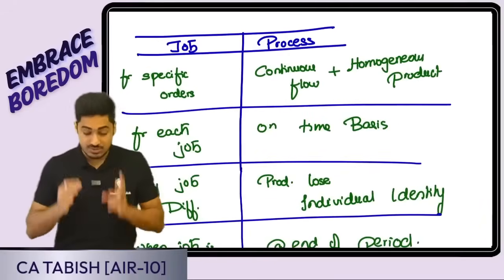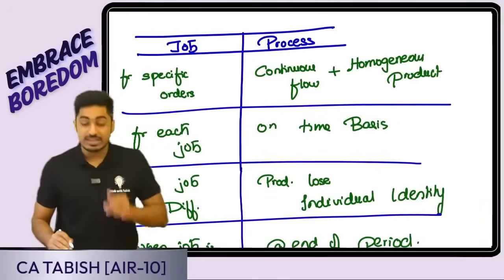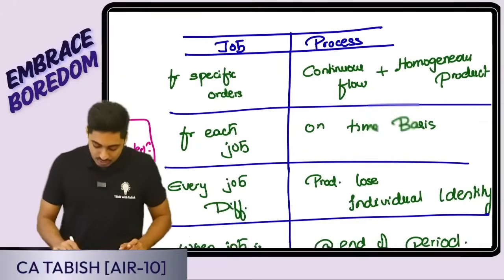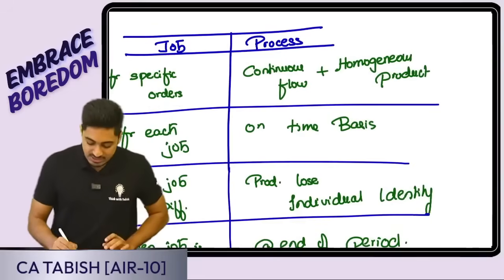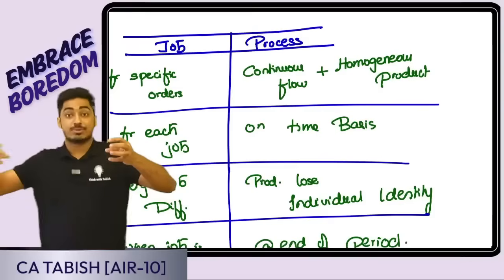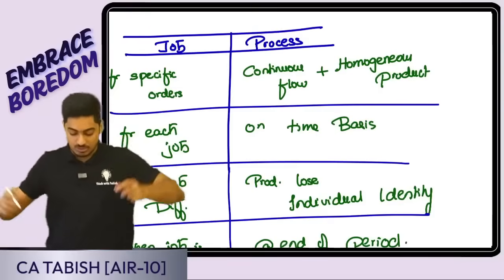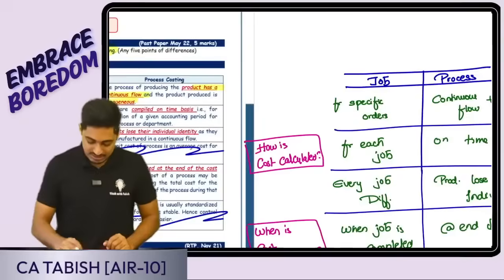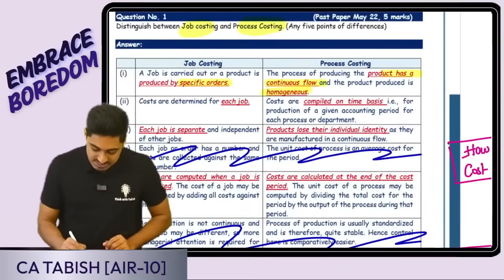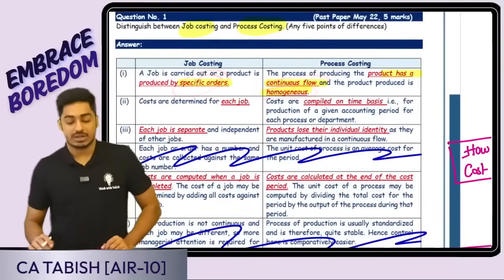So now look at this, students. What is the first point? When is job costing used? It is used when we are producing goods for specific orders. Process costing is used when there is a continuous flow of goods. I am not producing in a single process; it is a continuous flow of goods, plus I am producing a homogeneous product, the same product. See here: job costing is for a specific order, process costing is for continuous flow, and the product is homogeneous.